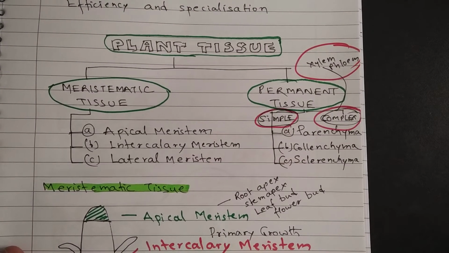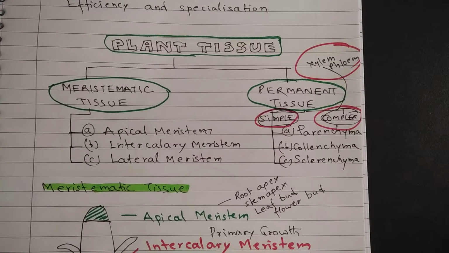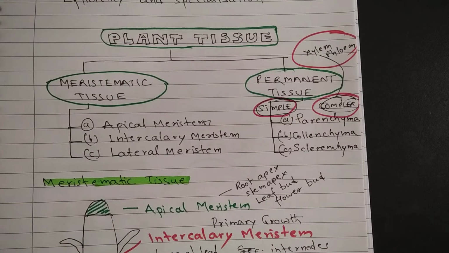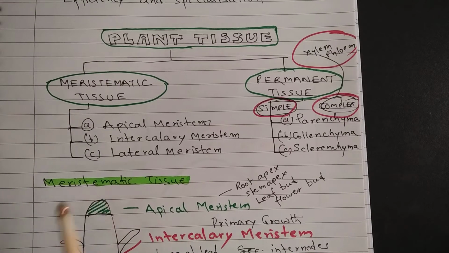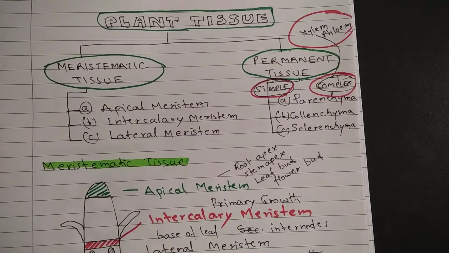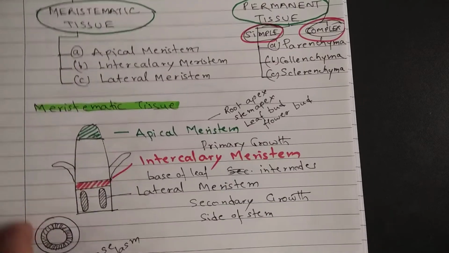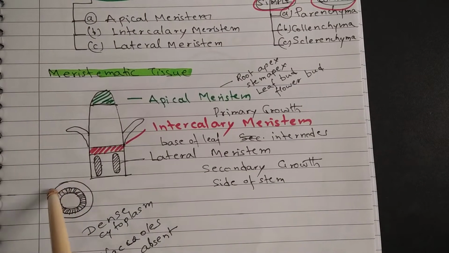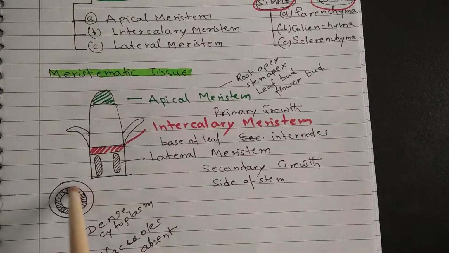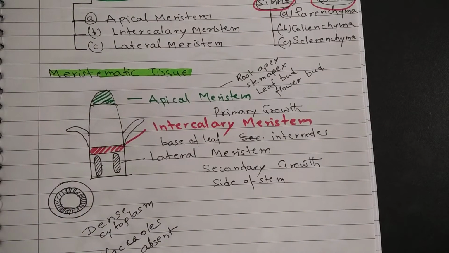The cells of meristematic tissue have dense cytoplasm and there are no vacuoles because they don't need to store liquids or solids, and that is why there is no need of vacuole. These cells are densely packed inside the tissue, and when you see through a microscope, you can find cells in different stages of development, or cells of different sizes. So this is the apical meristem. Then comes the lateral meristem. Lateral meristem is found at the side of the stem, or if you take the transverse section, it shows that lateral meristem is found at the circumference of the stem.